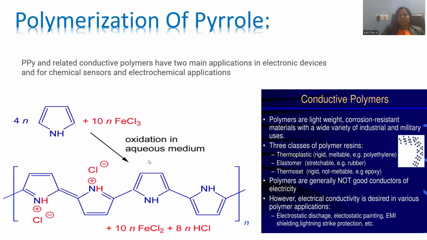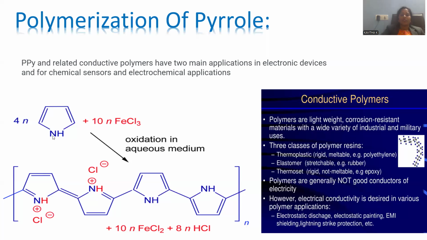Let me perform another reaction called a polymerization. This is another most important application-oriented reaction pertaining to pyrrole. Conducting polymers are trending in the field of electricity, in the field of electrochemistry. That is, conducting polymers, even plastics, are used to conduct electricity. This is exceptional research introduced in the field of electrical conductors.